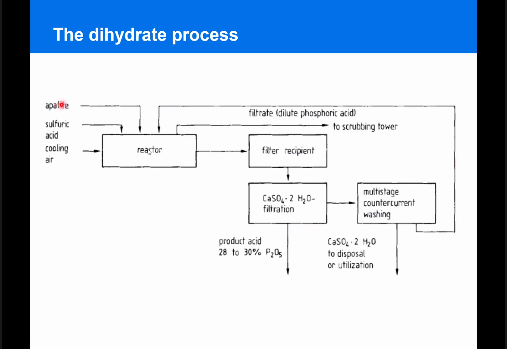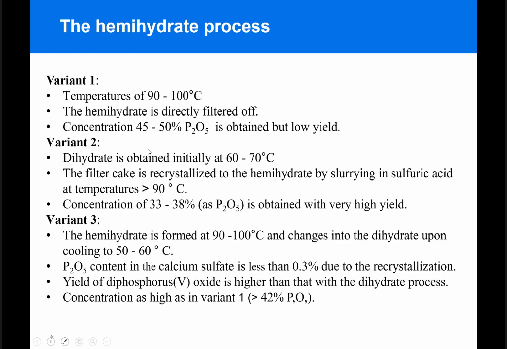As we said, the apatite is fed from a different feed from the sulfuric acid into the reactor, in which digestion takes place. Gas byproducts are removed into scrubbers, and the calcium sulfate dihydrate is filtered to be removed and washed to recycle any dilute phosphoric acid into the reactor again, and the filtrate will contain the product acid with concentrations between 28 and 30%. For the hemihydrate process, we have three variants as we mentioned earlier.